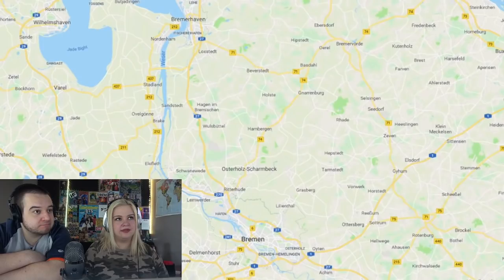Bremen. This is actually another city-state, however, it's more like 2. It's broken up into Bremen and Bremerhaven. This is the smallest and least populated state in all of Germany at only about 660,000 people. Back in the day, it was labeled as a free Hanseatic city back when the Hanseatic League was a thing. That's a whole other thing we could talk about.